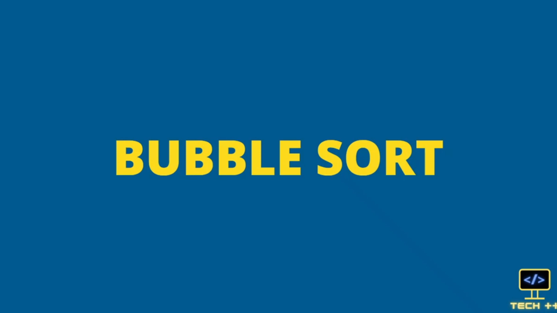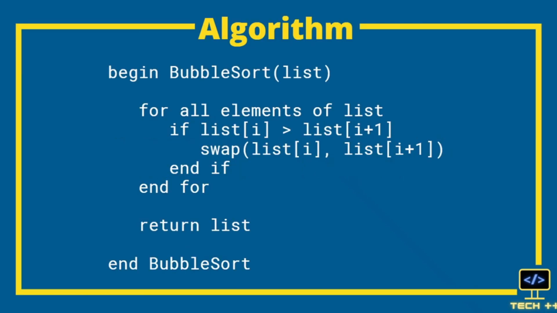This is the algorithm of bubble sort. Begin bubble sort takes an input that is a list or an array of elements. It loops through all the elements of the list starting from 0 to the length of the list. Next, it compares two adjacent elements and checks if the element to its right is greater. If not, then those two elements will be swapped. To sum up, bubble sort repeatedly steps through the list, compares adjacent elements and swaps them if they are in the wrong order. The pass through the list is repeated until the list is sorted.